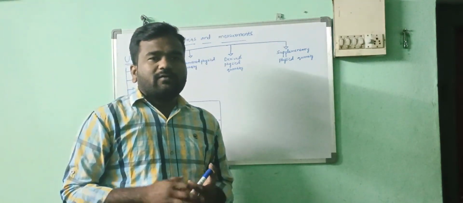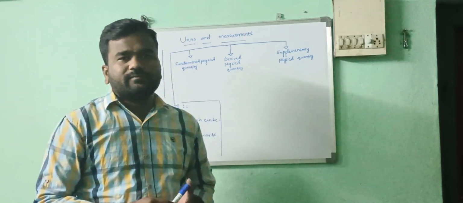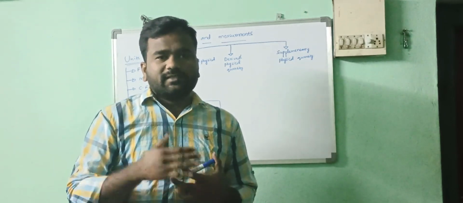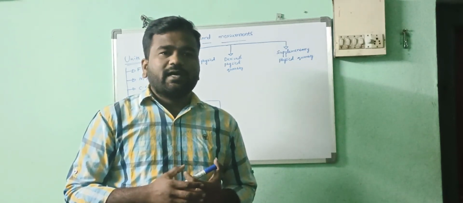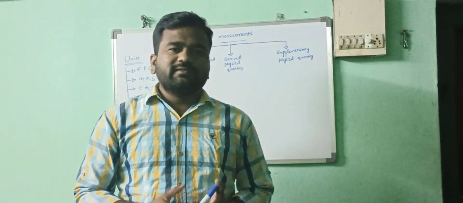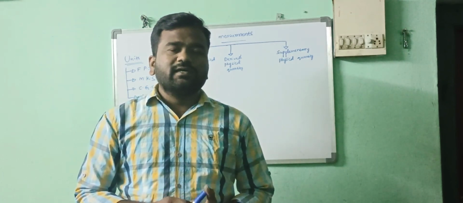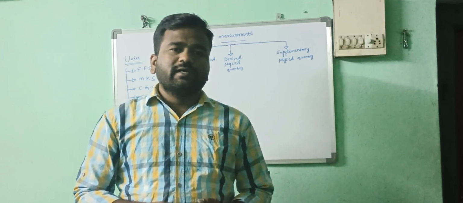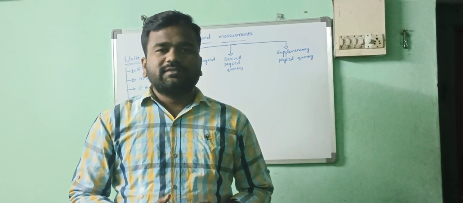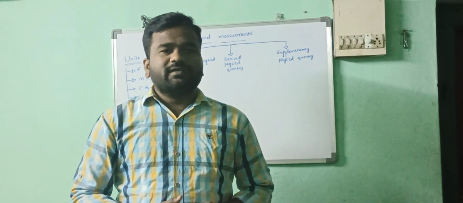First of all, we have to know what units are. In general life, we are using units actually. For example, I am speaking now: sound is measured in decibels. We use kilometers, meters and centimeters for distance and length. For temperature, we use kelvins, degrees Celsius and Fahrenheit. And for weight, we use grams and kilograms. These kinds of units we are measuring.